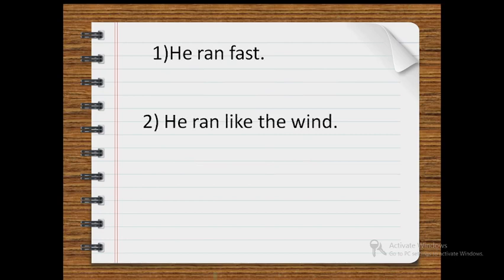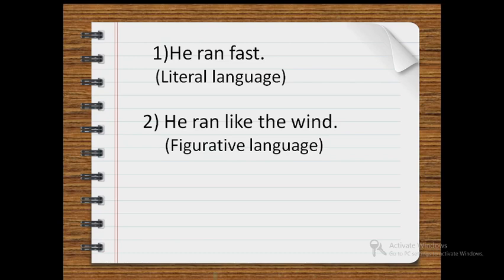You can see two examples on the screen. First is he ran fast. Second one is he ran like the wind. Now the first sentence, he ran fast, is in literal language, and the second sentence, he ran like the wind, is in figurative language.